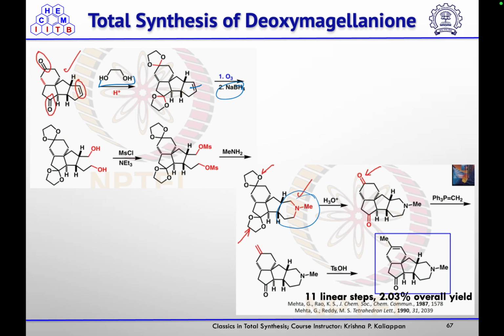Then they hydrolyzed that ketal to get the corresponding ketone, which they converted into the olefin, the six-membered one, selectively in the presence of the five-membered one. And then isomerization was done of the double bond using tosic acid. So using that metathesis reaction, they also completed the total synthesis of deoxymegalanion in 11 linear steps with 2.03% overall yield.